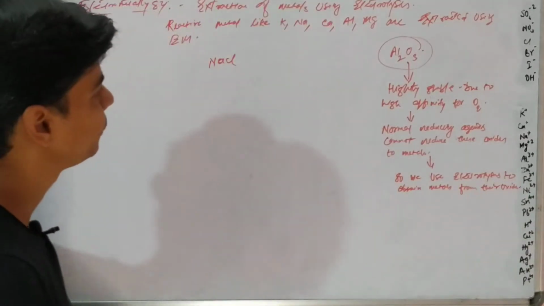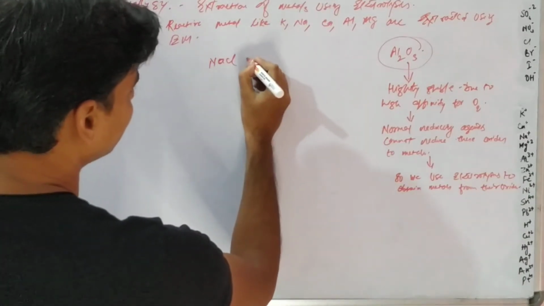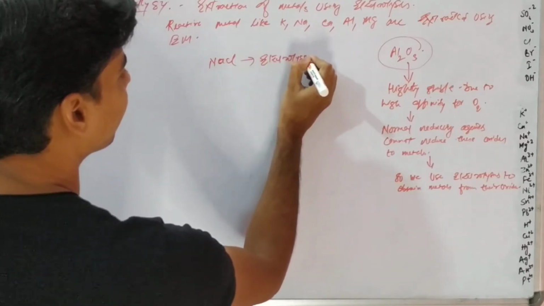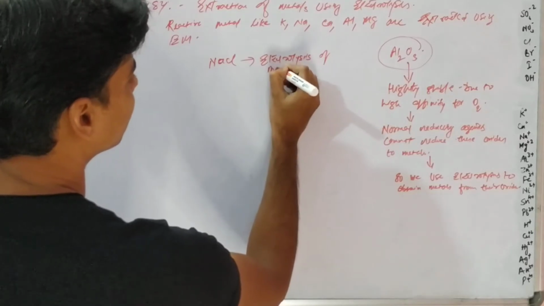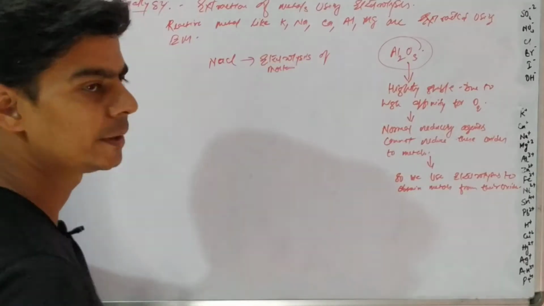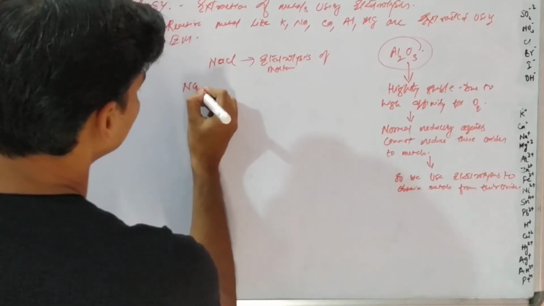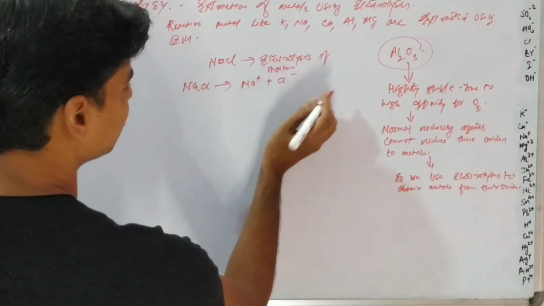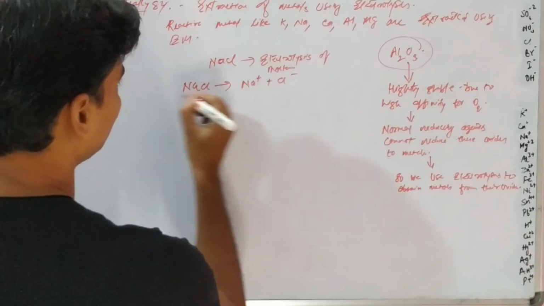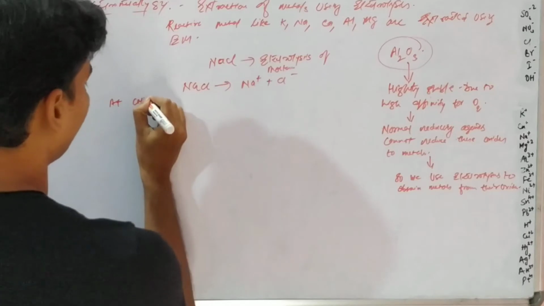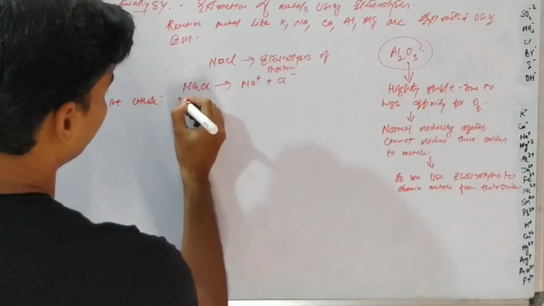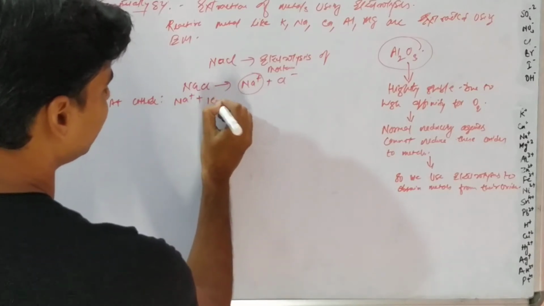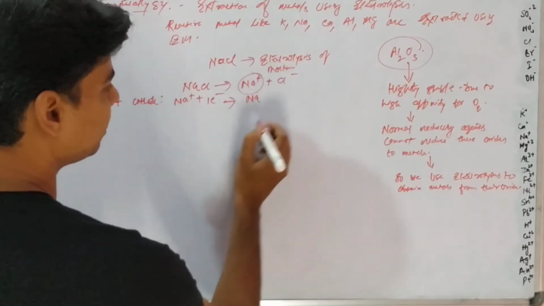So what we do is electrolysis of molten sodium chloride. When you do electrolysis of molten sodium chloride, it will dissociate into sodium ions and chloride ions. At the cathode, the metal ion will gain an electron, undergo reduction and form sodium metal.